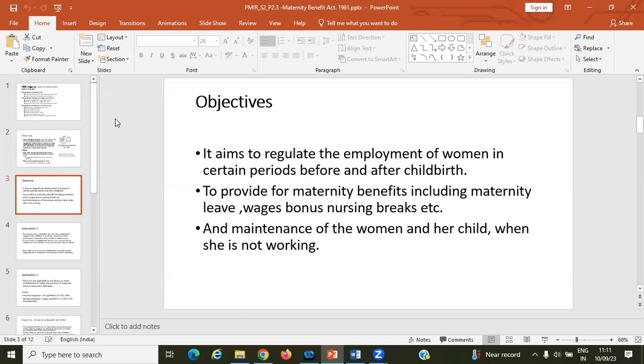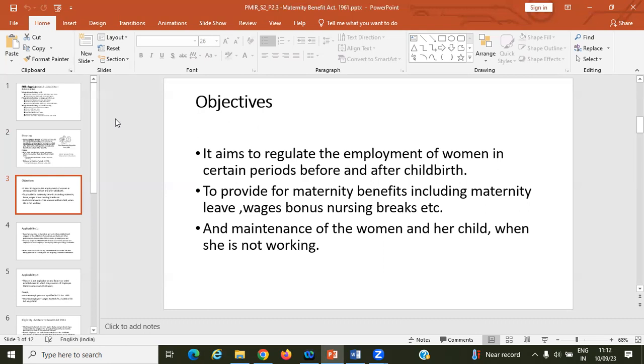Maintenance of the woman and her child when she is not working. Suppose during that leave you don't give a salary, or you ask the person to leave during the maternity time, then the person will be without pay, so she cannot take care of her child and family.